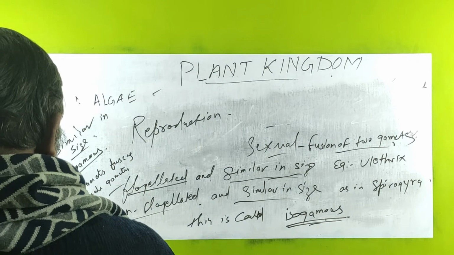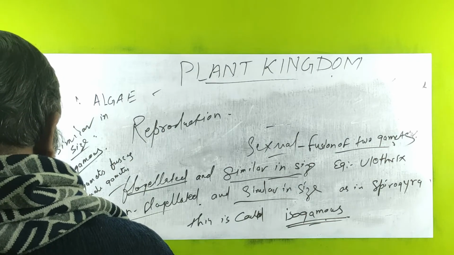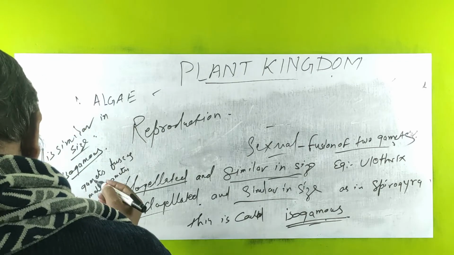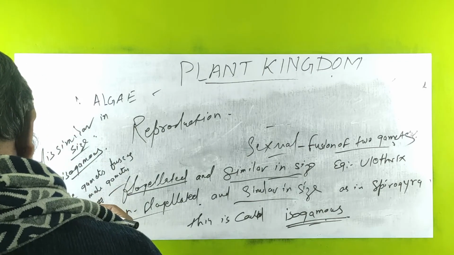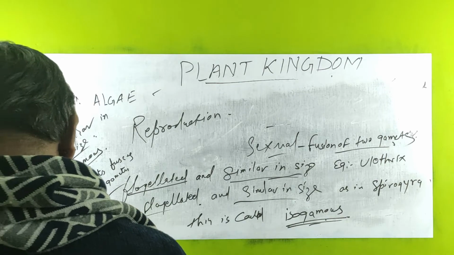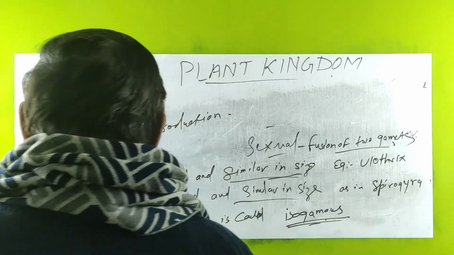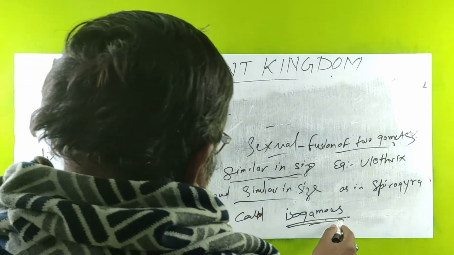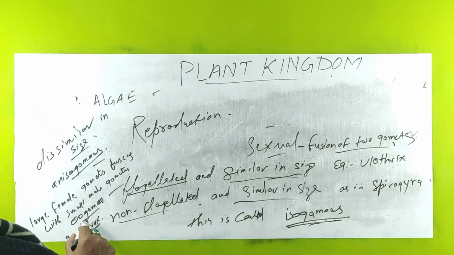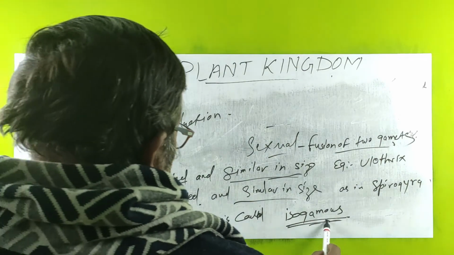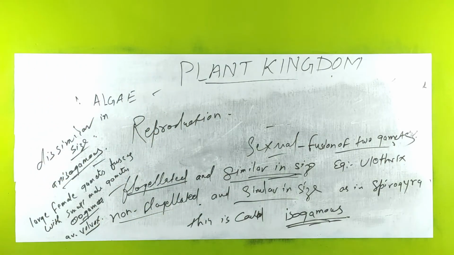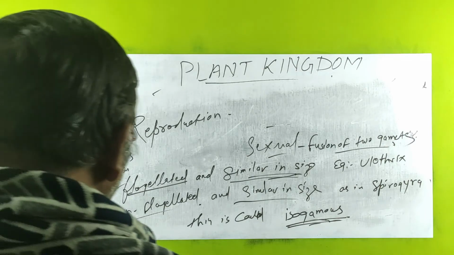Example, Volvox. So sexual reproduction is of three types: isogamous means similar in size, anisogamous dissimilar in size, oogamous large female gamete fuses with small male gamete.